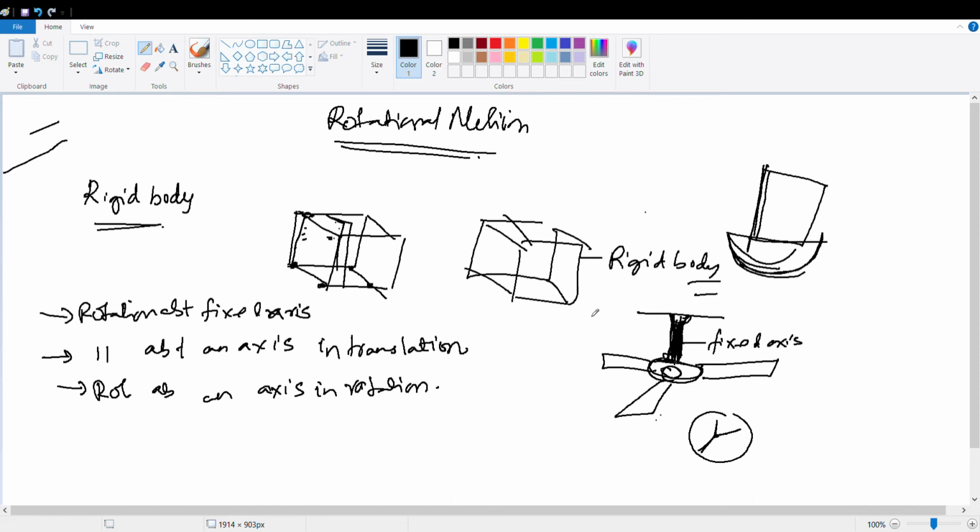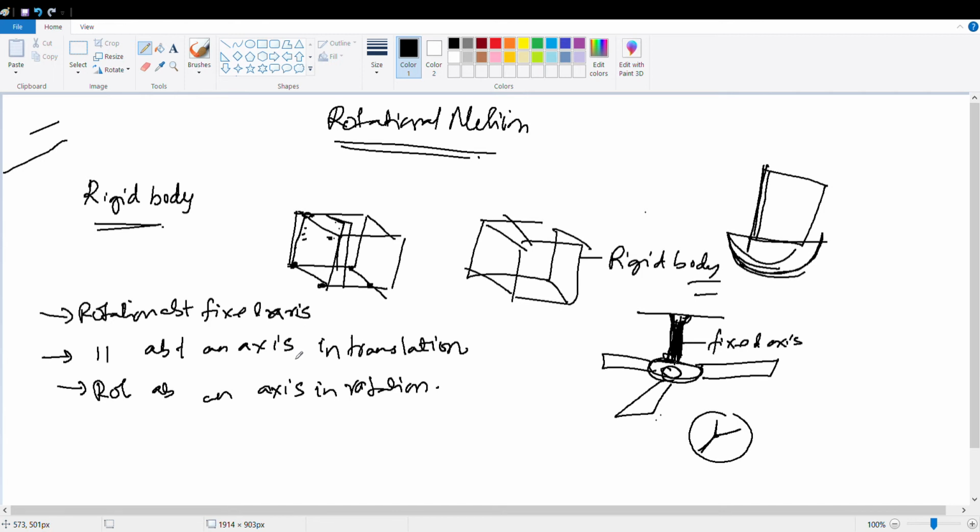So is it clear? The first example is clear. The fan, the door, and the hands of the clock all are rotating about a fixed axis. Is it clear? Yes, sir. Okay. The next will come to rotation about an axis in translation.